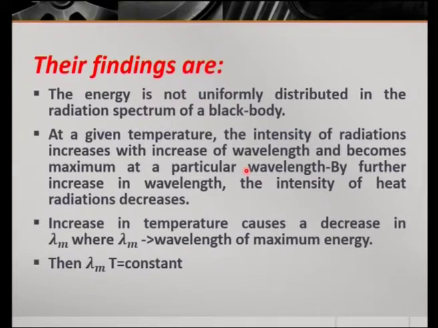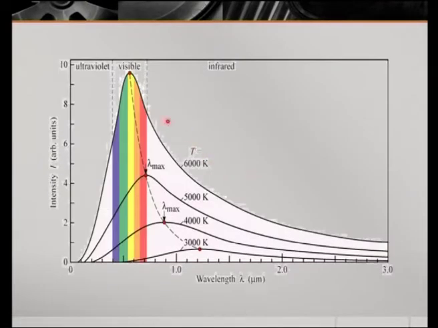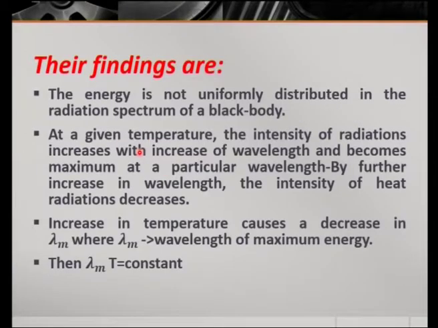At a given temperature, the intensity of radiation increases with increase in wavelength and becomes maximum at a particular wavelength. So, in the diagram you can see the intensity will be maximum at a particular wavelength. That wavelength can be denoted as lambda m.